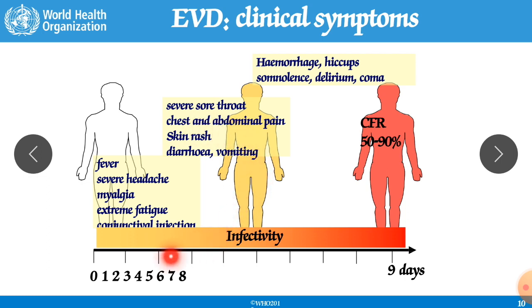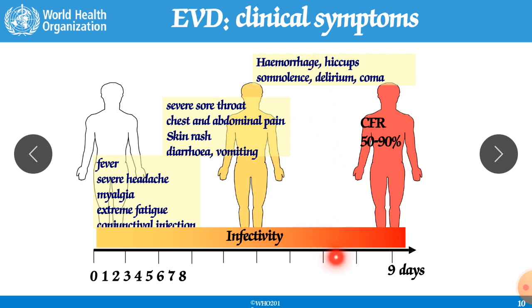Now, after 3-4 days, severe sore throat will occur, just like COVID-19. Chest and abdominal pain will occur, meaning lots of pain in your abdomen, and the person will start vomiting. Diarrhea, skin rash, and vomiting are there. After a few more days it develops into hemorrhage, which is the worst step of this infection.